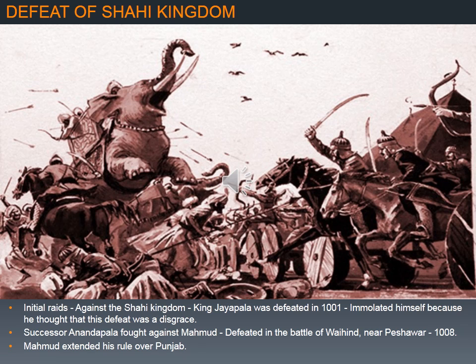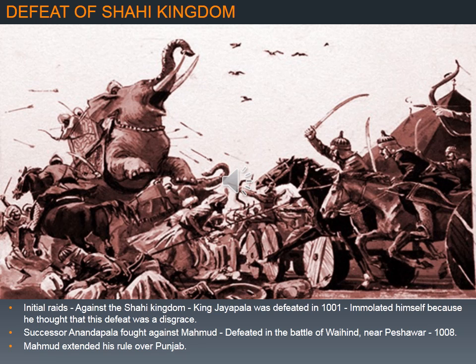The initial raids were against the Shahi kingdom, in which its king Jayapala was defeated in 1001 AD. Mahmud of Ghazni's initial raid was against the Shahi kingdom because if he wanted to invade India, he had to cross it. The Shahi kingdom acted as a wall, a barrier between the Ghazni kingdom and India. So he had to defeat the Shahi kingdom first.